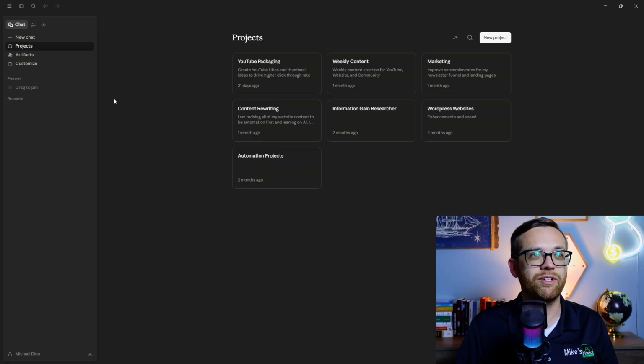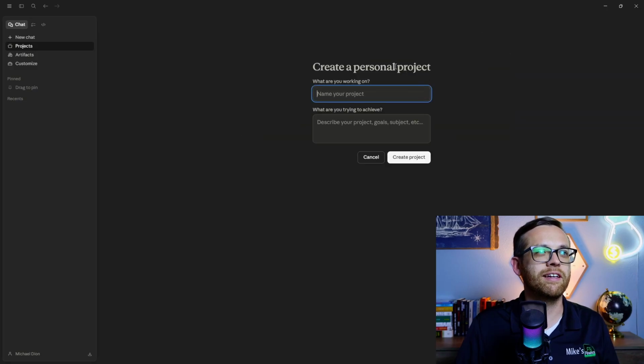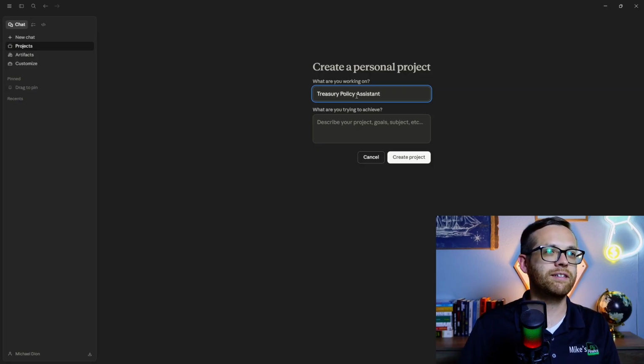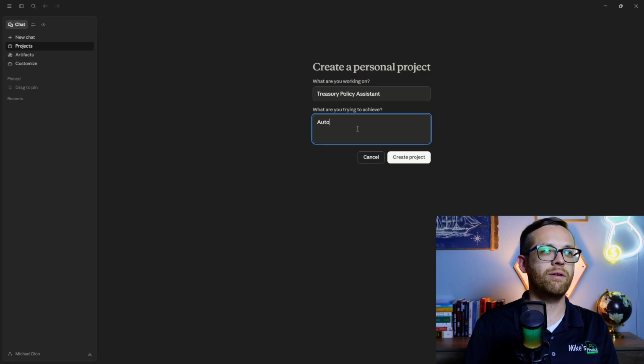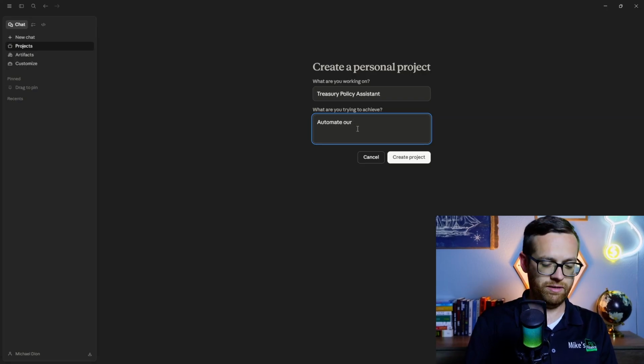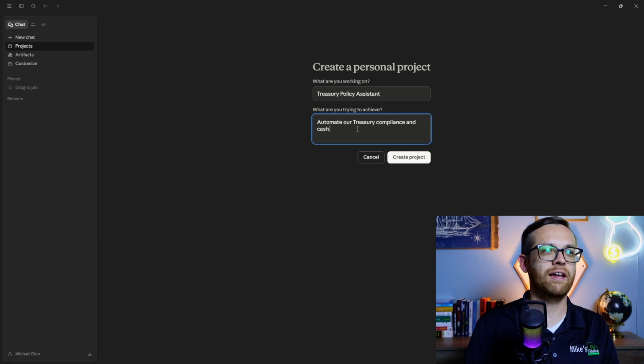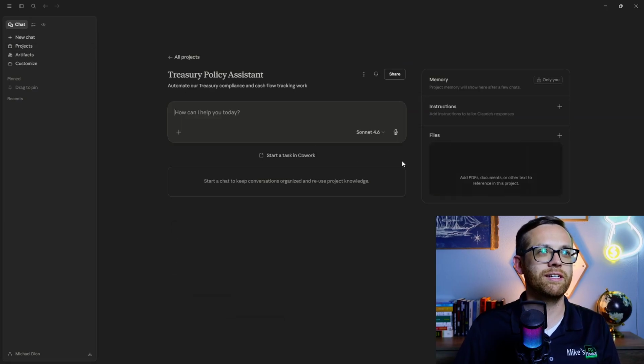So we'll come over to projects and we'll start our first project by clicking on New Project. This is going to let us create a personal project, and we're going to first of all say what we are working on. This is going to be our Treasury policy assistant. And what we want to do is automate our Treasury compliance and cash flow tracking work. That's it. Pretty simple, nice, clear name, clearly what we're trying to achieve. And then we're going to create the project.